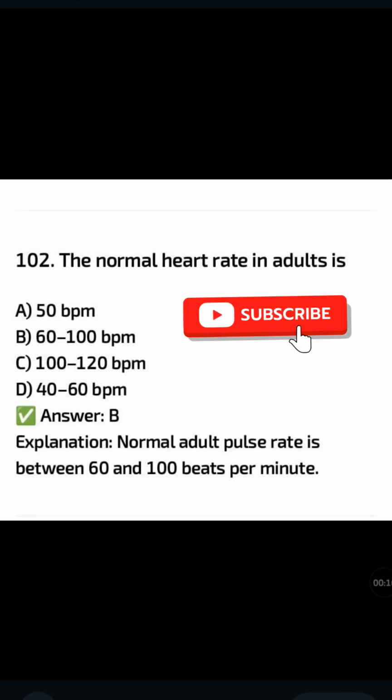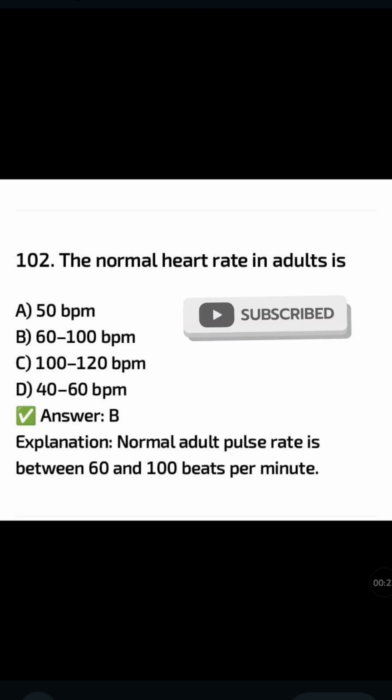The normal heart rate in an adult is: 50 beats per minute, 60 to 100 beats per minute, 100 to 120 beats per minute, 40 to 60 beats per minute. The correct answer is option B, 60 to 100 beats per minute. Normal adult pulse rate is between 60 to 100 beats per minute.